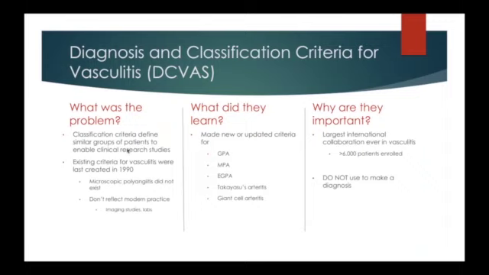One thing I want you as a patient to understand from this study, however, is these are not diagnostic criteria and they're often inappropriately used that way. So when these classification criteria come out this year, they should not be used by your doctor to determine whether you do or do not have vasculitis. They do not work for that purpose. They're really designed to include similar patients into clinical trials.